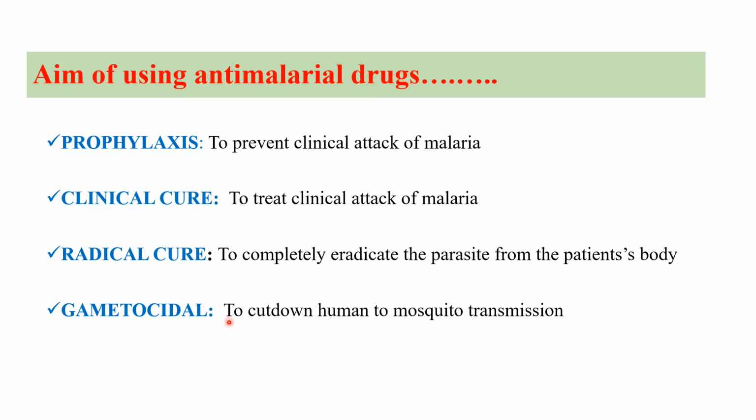And the fourth is to cut down or prevent the transmission chain from human to mosquito, that is the gametocidal therapy. So we are going to discuss all four therapies, prophylactic, clinical, radical cure and gametocidal therapy, one by one.